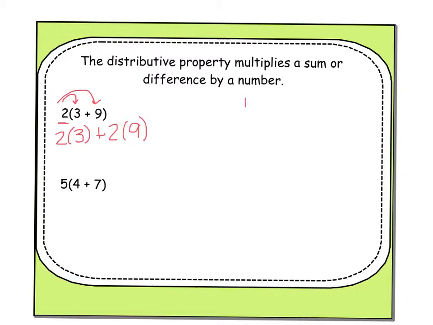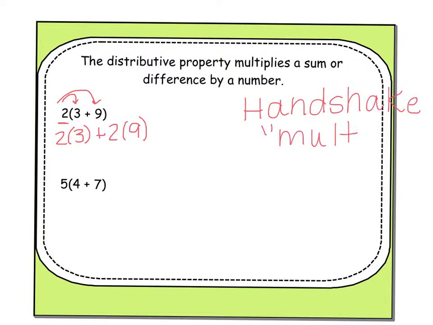A handshake is represented with multiplication. I think of the fact that the hands are like crisscrossing, which reminds me of multiplication. So this would give me 2 times 3 is 6, plus 2 times 9 is going to give me 18, which gives me a total of 24. Now I can add these two together because they're both just numbers. I can add 6 plus 18. Eventually we'll get to variables where we're not able to combine the two together. So if we look here, we have 5 on the outside of the party.